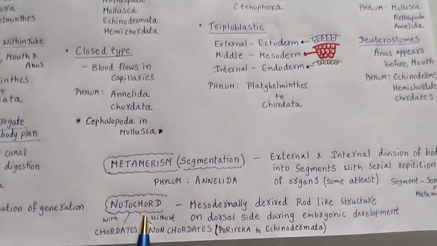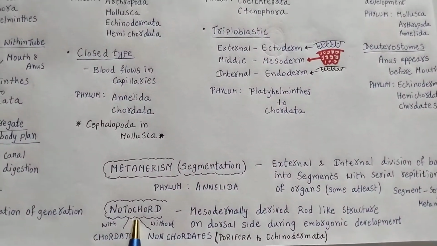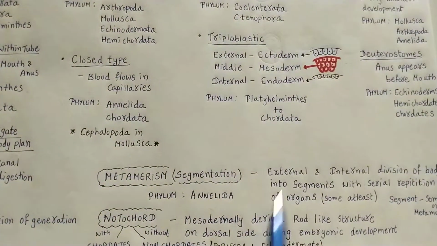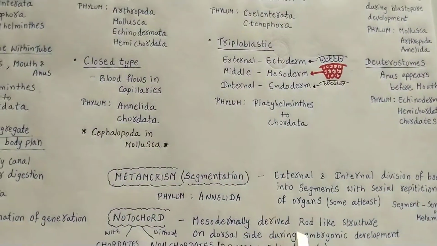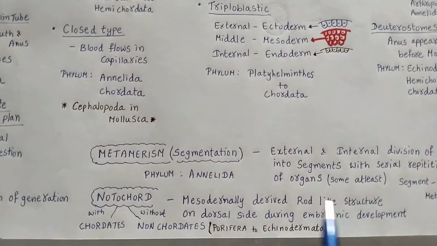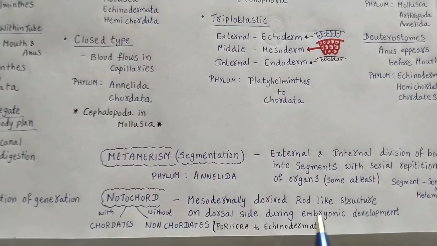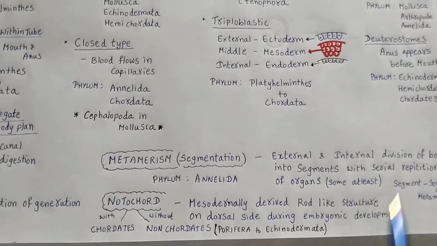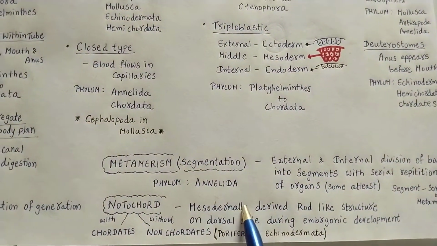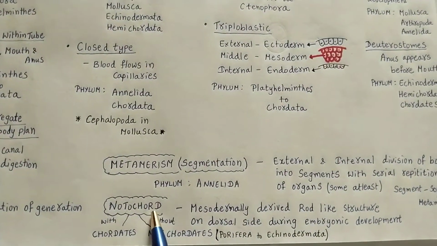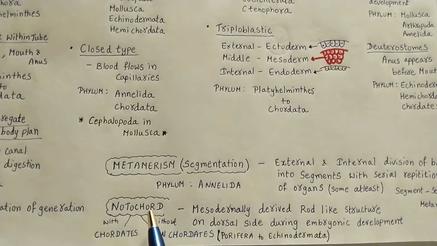And next you have to know what a notochord is. You know about mesoderm, which I have shown. So a mesodermally derived rod-like structure on the dorsal side develops whenever the embryo is developing. If this structure is seen, that structure is called notochord.